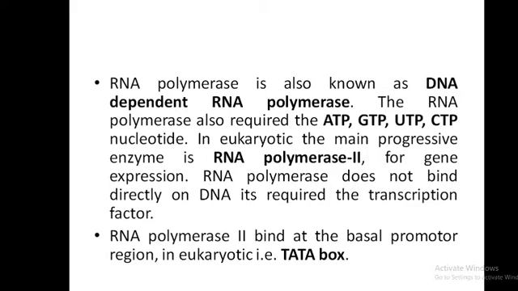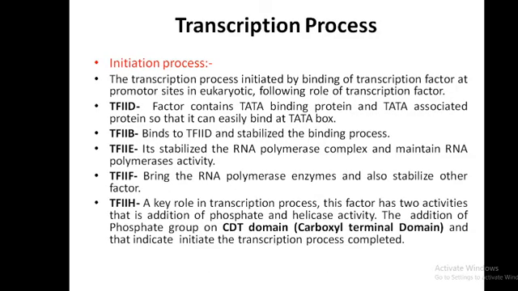RNA polymerase does not bind directly on DNA. It requires transcription factors. RNA polymerase 2 binds at the basal promoter region in eukaryotes, that is the TATA box. The transcription process first requires different types of RNA polymerases, and second, different factors.